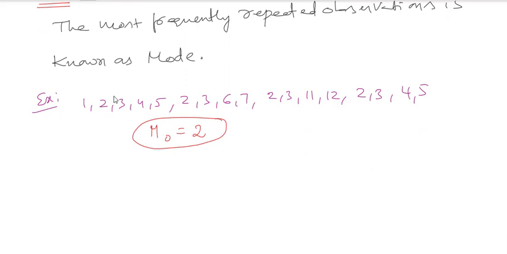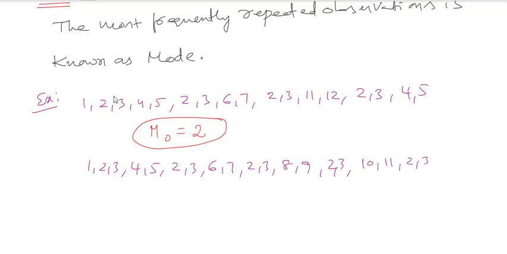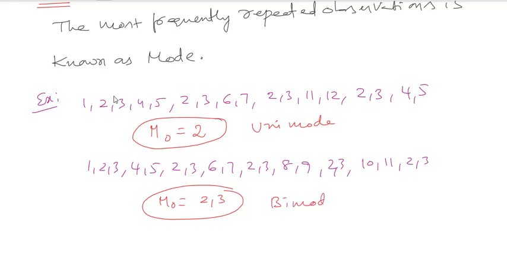Similarly, the previous one is unimodal. The other one, if I take 1, 2, 3, 4, 5, 2, 3, 6, 7, 2, 3, 8, 9, 2, 3, 10, 11, 2, 3, like that, what is the mode here? Here 2 and 3 are repeated equally, so this is bimodal, as opposed to unimodal. So likewise you have to go with different strategies.